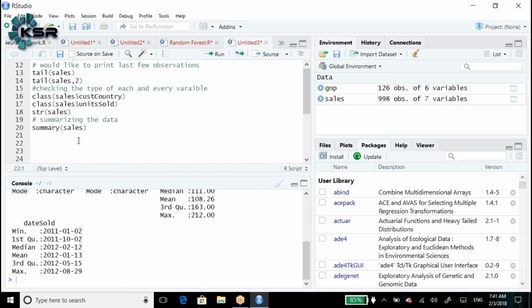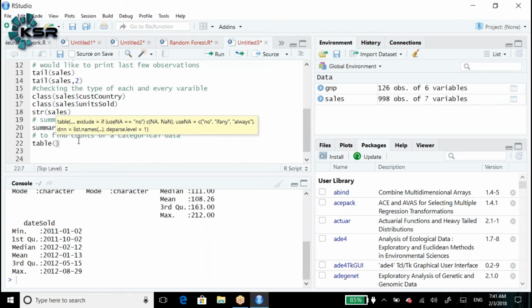But how do I find how many customer types there are? To find the counts of a categorical data, we are going to use the table function. Table of sales channel.